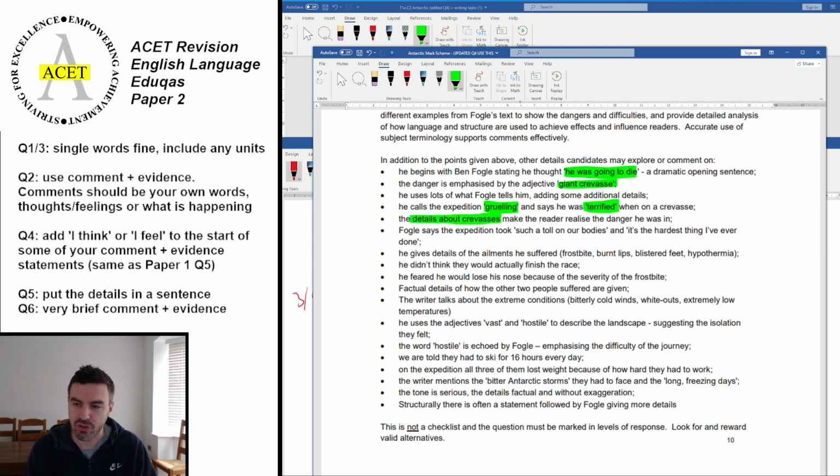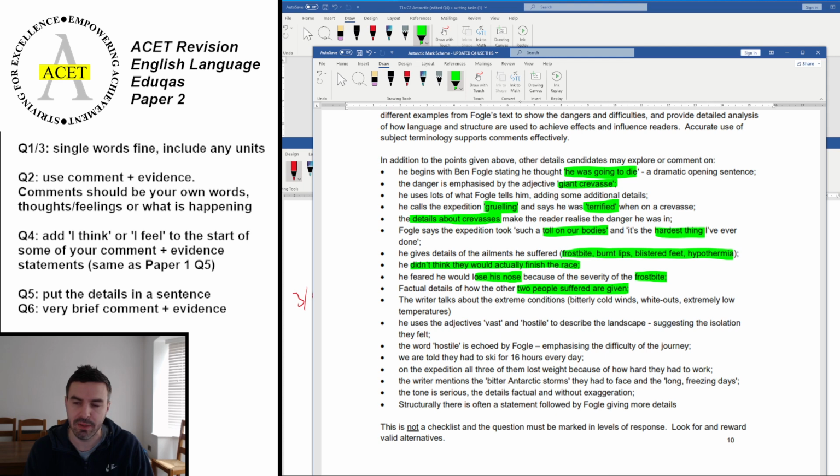It takes such a toll on their bodies, and it's the hardest thing he's ever done. So both of those are the same answer. You can't get both of those separately because they're on the same bullet point. He gives details of the elements he suffered: frostbite, burnt lips, blistered feet, or hypothermia. Again, you can only have one of them because they're all the same type of thing. He didn't think they would actually finish. That's your next one. He feared he would lose his nose because of the severity of the frostbite. Again, same thing.